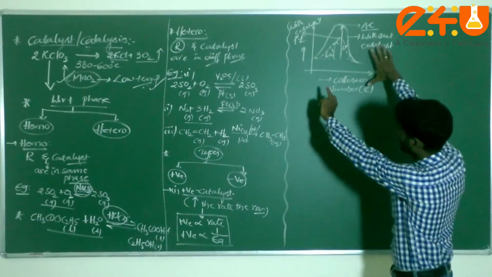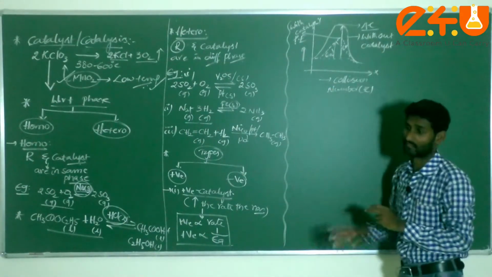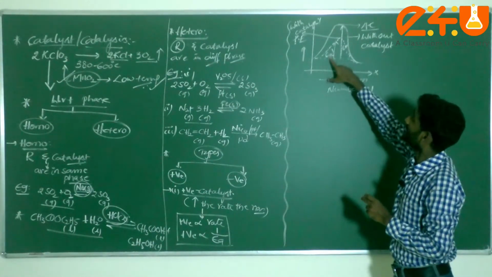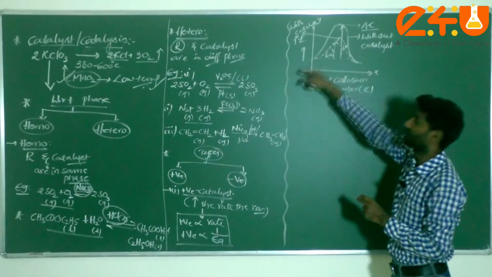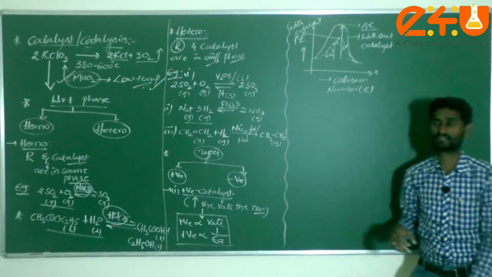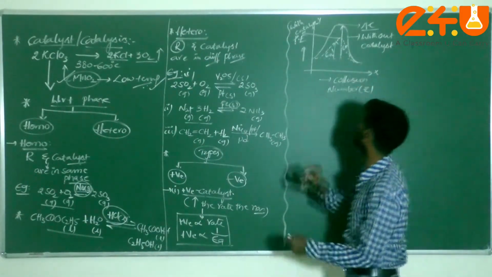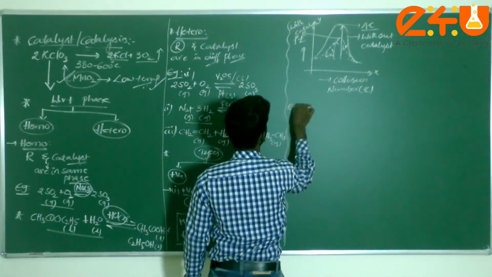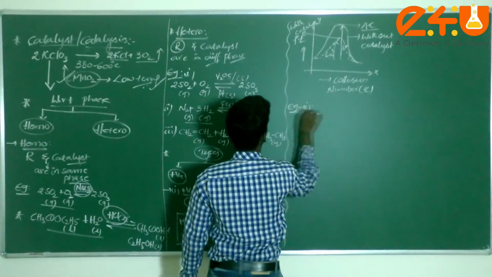I explained this with the help of a graph. Ea stands for the activation energy without catalyst. Ea dash stands for the activation energy after using the positive catalyst. Have you all understood or not? This is very important. Next, some examples of positive catalyst.